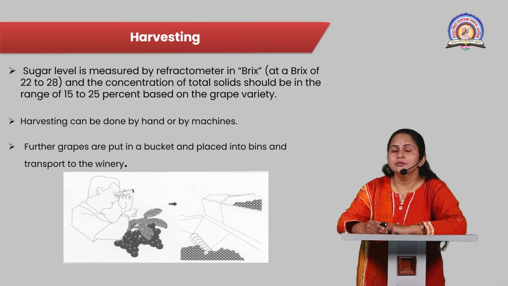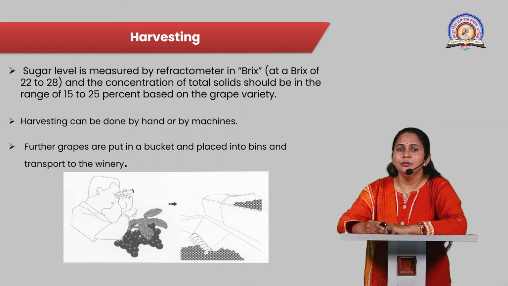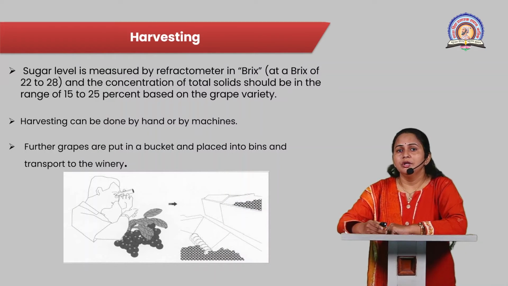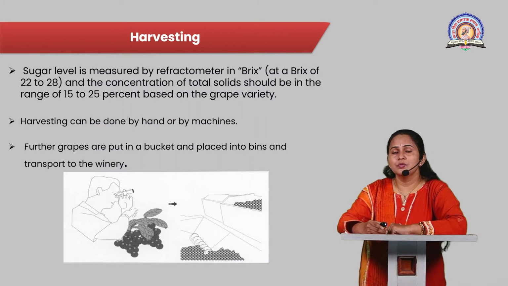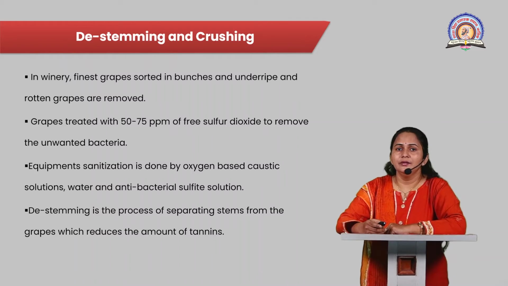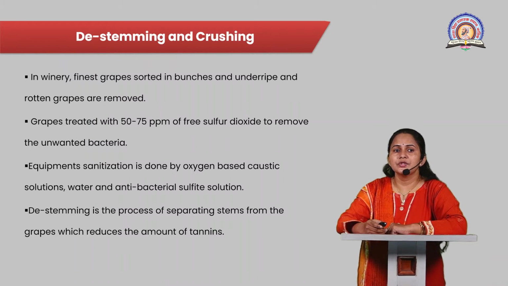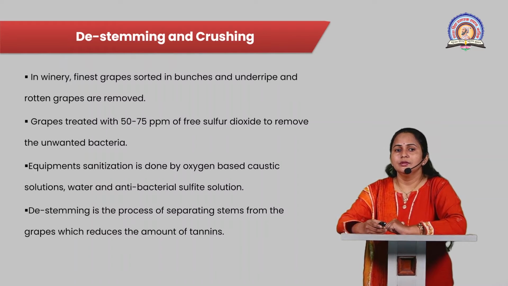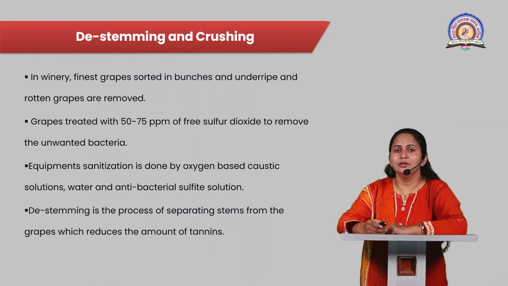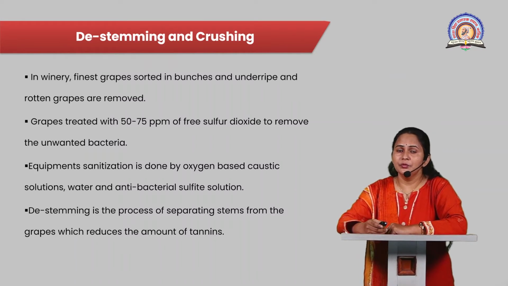Harvesting can be done by hand or by machines, but most winemakers prefer hand picking of the grapes for the winemaking process. Further, these grapes are put into buckets and barrels and transported to the winery. After the grapes reach the winery, they are sorted into bunches, and underripe grapes and rotten grapes are removed from the bunches.